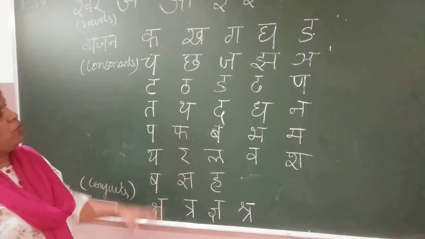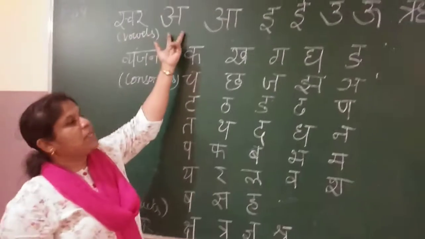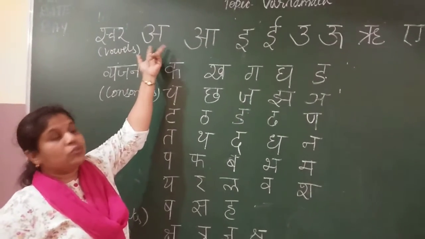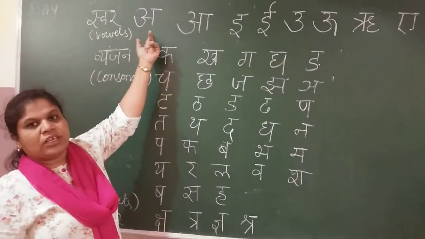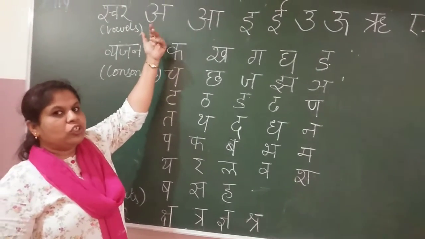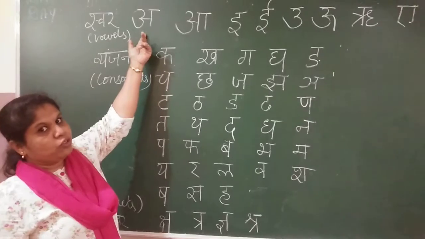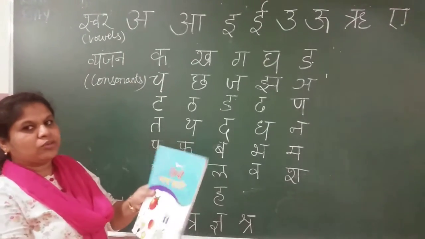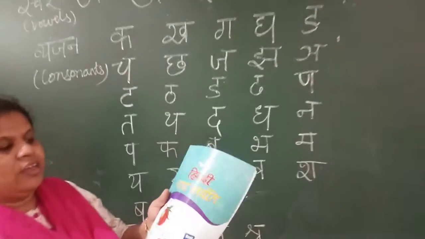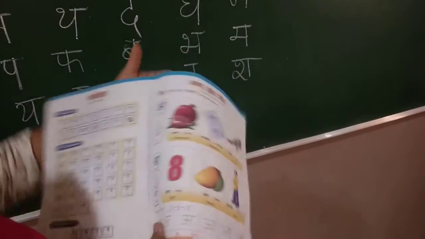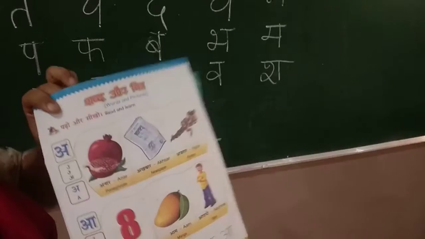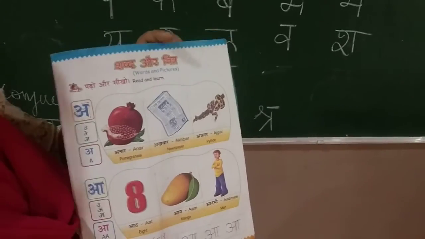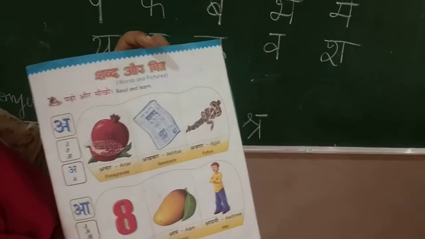Okay. Now you have to say the pictures related to this letter. Related to this letter you have to say the words. I have taught you in your textbook. Now again I am going to recall it. This is your textbook, right children? Open page 5. It starts from page 5. I am going to read it again. You have to learn orally first how to read.